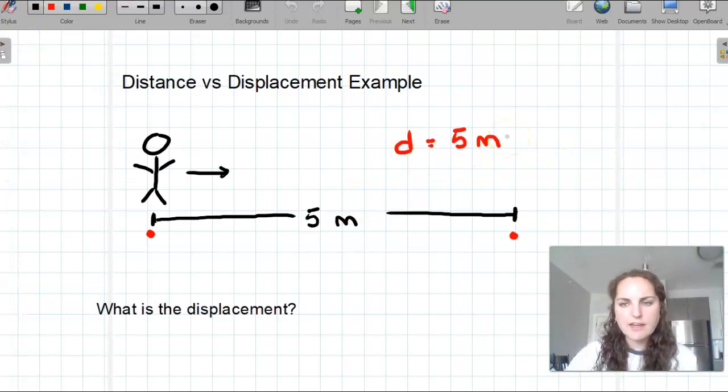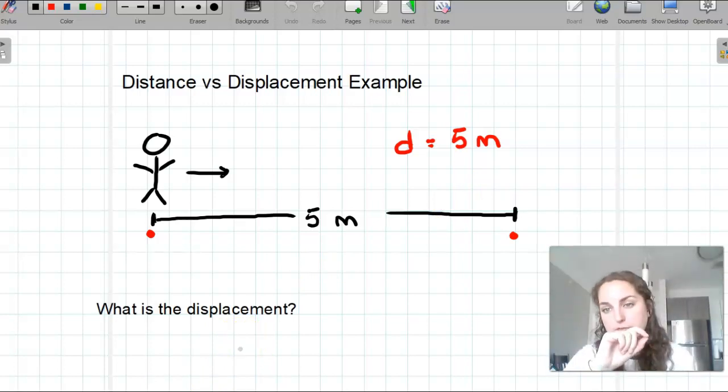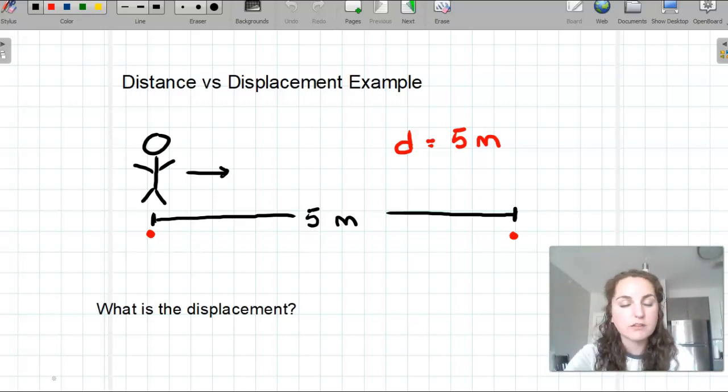All right, so again, this is just a visual example of the example that I already did verbally. We have a person at a starting position, which we can see with the red dot, and they are moving 5 meters. So the total distance covered is 5 meters, but the displacement is also 5 meters because their change in position from start to end is 5 meters. Now, what's a bit different is if this person was to walk that 5 meters and then come back, then because they started and ended at the exact same position, their displacement would be 0.